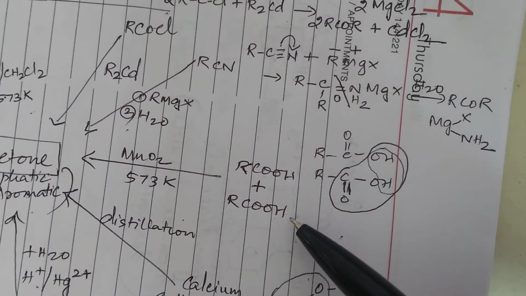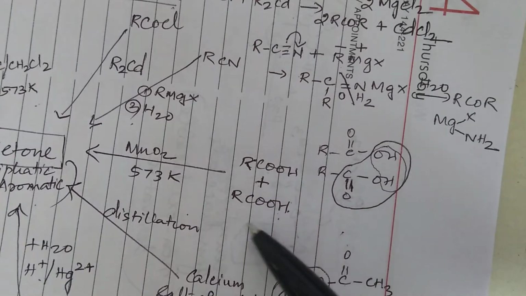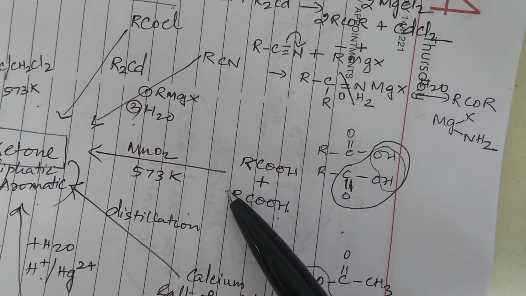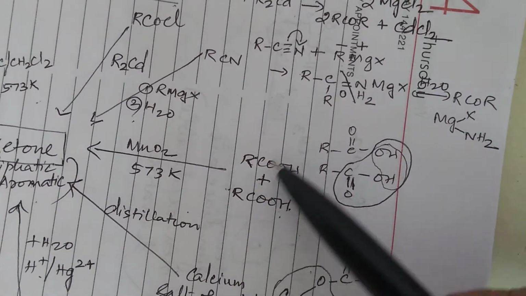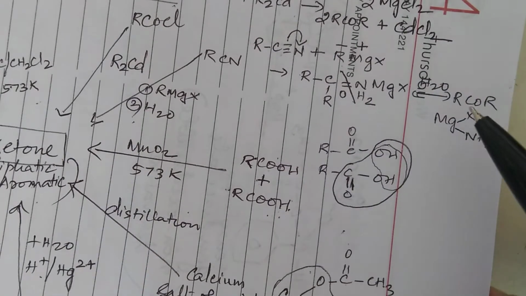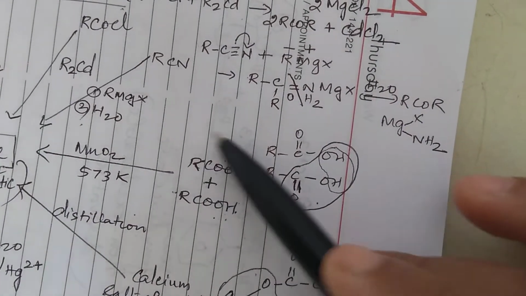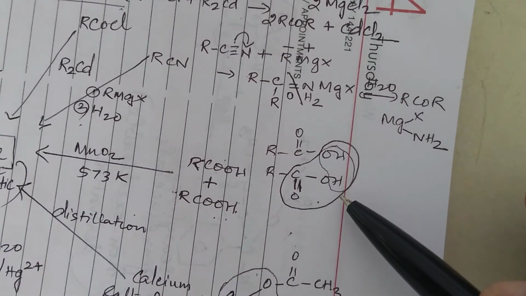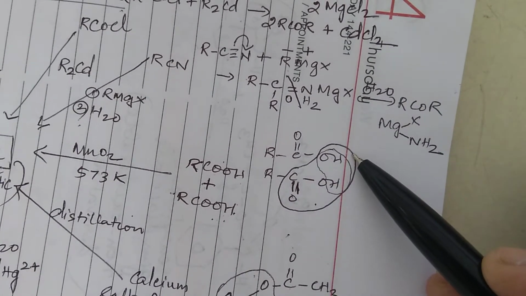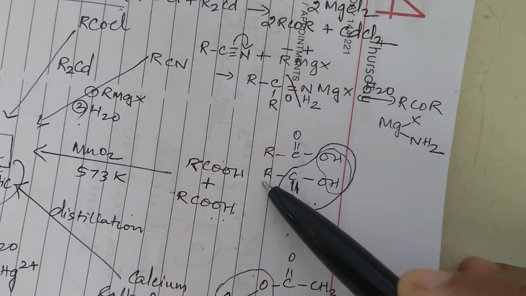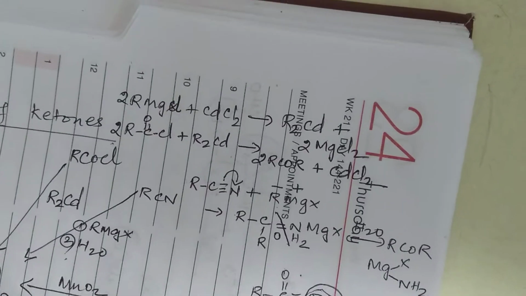Same way from a mixture of acids. Now in the formation of aldehyde, I told you one of the molecules has to be formic acid. Only then you will get aldehyde group. But here you should not have formic acid. You should have both acids other than formic acid. Okay. Then here what happens? CO2 and water. This is undergoing catalytic decomposition. What happens in decomposition? Some small molecules get eliminated. What are they? CO2 and water. When that gets eliminated, what is left behind? RCOR. That means ketone is left behind. Right? So that way you can prepare.